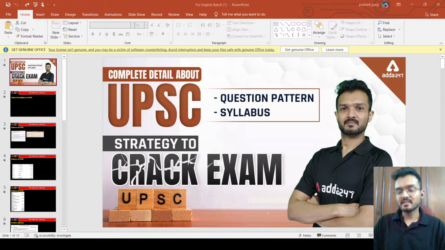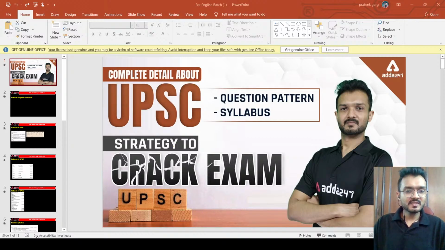All these stages are conducted one by one, and if the student clears the prelims stage, then he will move towards the next stage, that is the mains exam stage. And if he clears the mains, then he will go to the interview stage. And if he clears the interview stage, then he will get his post.